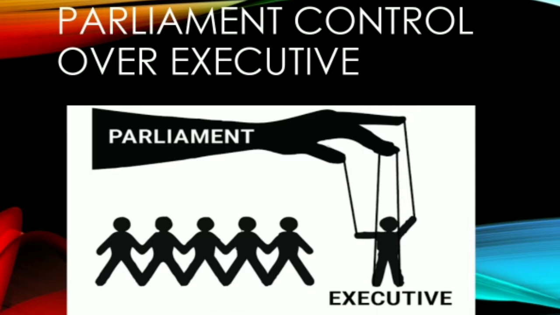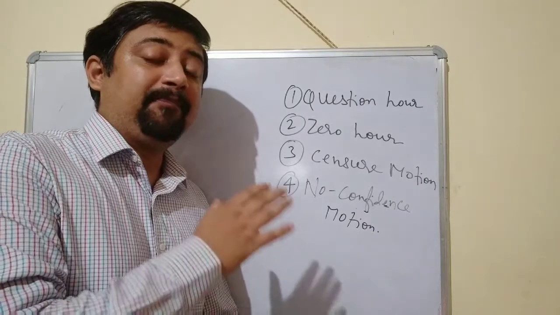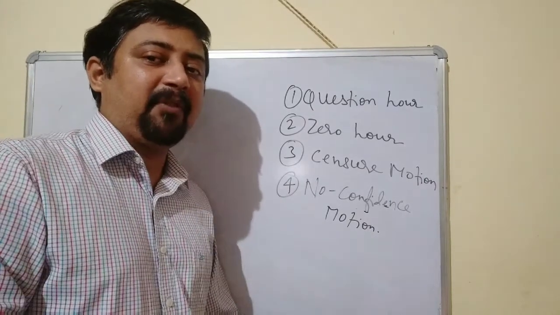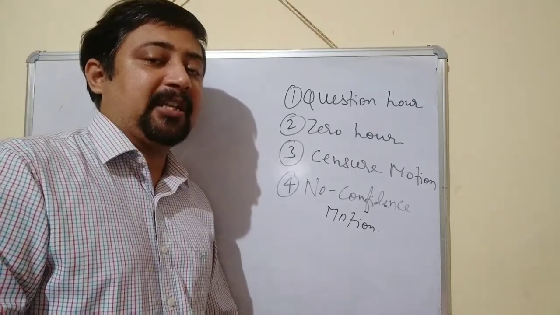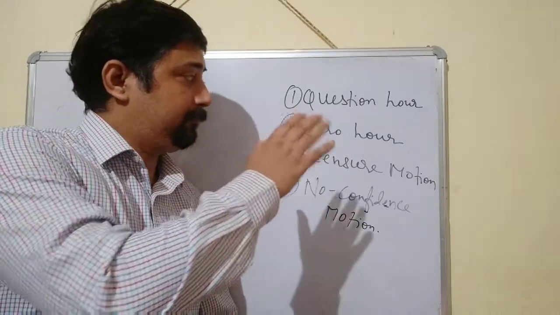Now in this video, we'll try to understand how the Parliament controls the executive part, or the government part. What are the different mechanisms that have been given to the Parliament to control, inform or suggest to the executive or the government? In this video, we will discuss one by one those important mechanisms that have been provided by the Constitution or through the business rules of the Parliament.